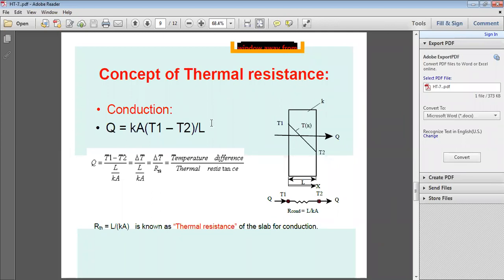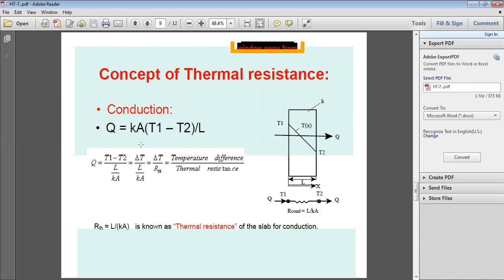So how do you calculate thermal resistance? How much resistance is offered when heat is being transferred within a plane wall of thickness L? Consider one-dimensional steady state heat conduction through a plane wall of a single material with thickness L, temperature T1 on the left side and T2 on the right side, with a linear temperature gradient, and K is the thermal conductivity.